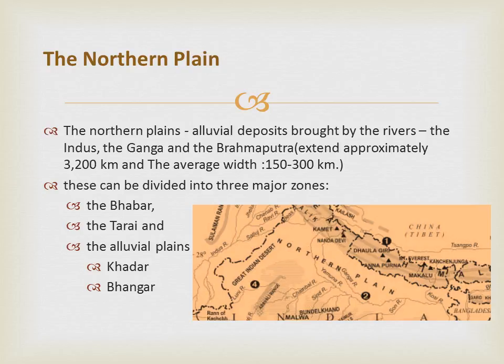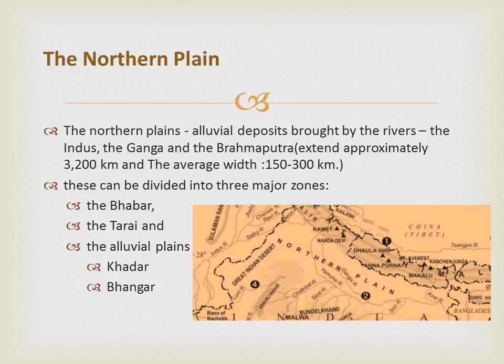Tarai. South of the Bhabar is the Tarai belt with an approximate width of 10 to 20 km where most of the streams and rivers re-emerge without having any properly demarcated channel, thereby creating marshy and swampy conditions known as the Tarai. This has a luxuriant growth of natural vegetation and houses a varied wildlife.